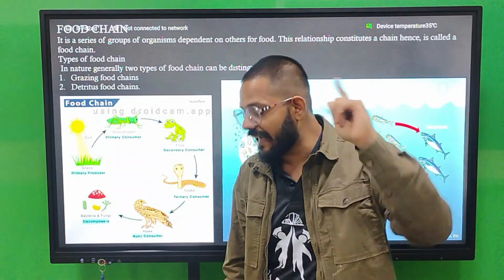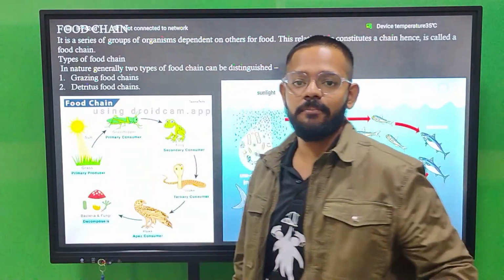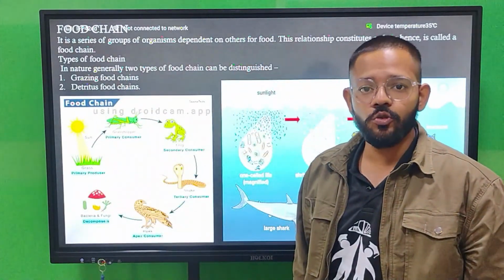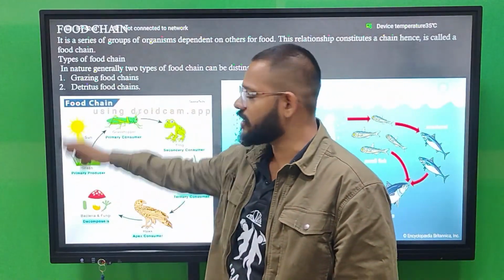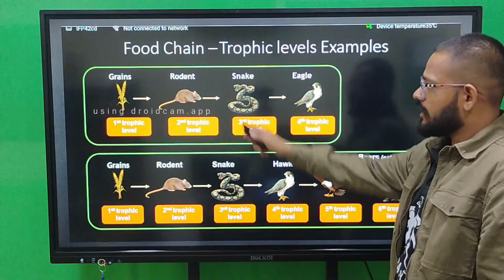Food chain कभी अकेली नहीं आ सकती इकोसिस्टम में, हमेशा फूड वेब आती है इकोसिस्टम में. ये चीज हमेशा ध्यान रखना. There are two types of food chain, that is grazing food chain and detritus food chain. Okay, so this is the trophic level.